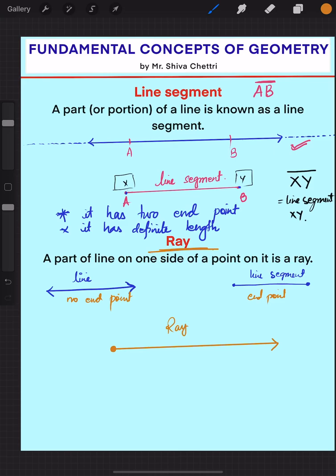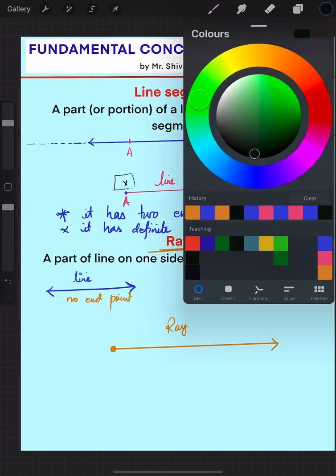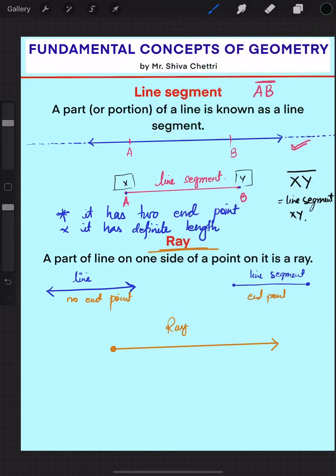So how does a ray look? You can take an example from the ray of light. We see a ray of light, right? Suppose I have a torchlight. This is a torchlight, suppose.